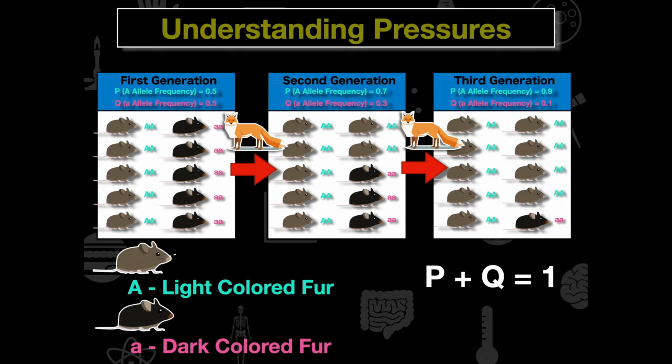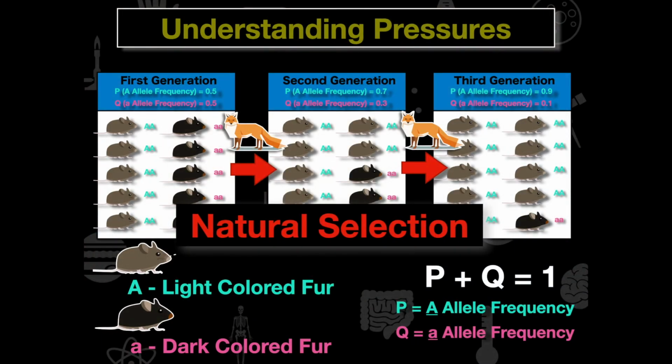If we look at these generations, we can see 0.5 plus 0.5 is equal to 1. p plus q must always equal 1. We also have p plus q for our second generation: 0.7 plus 0.3 is equal to 1. And 0.9 plus 0.1 is equal to 1. Remember, we're trying to calculate allele frequencies here, p being the dominant allele, q being the recessive allele.